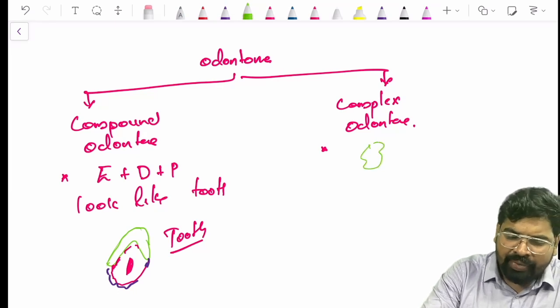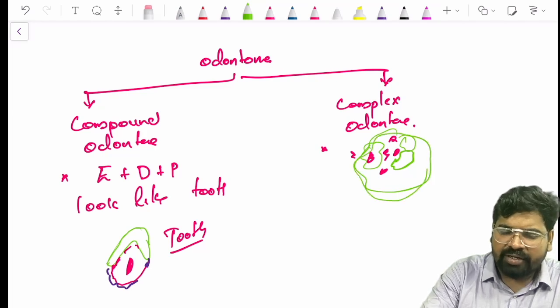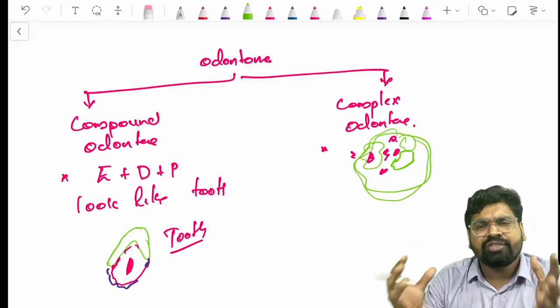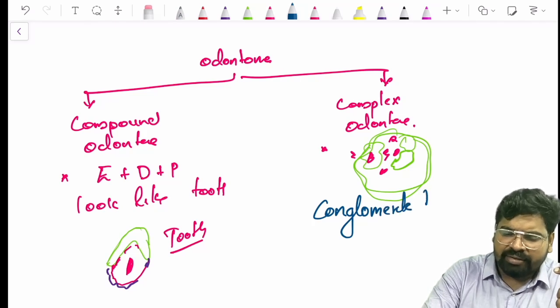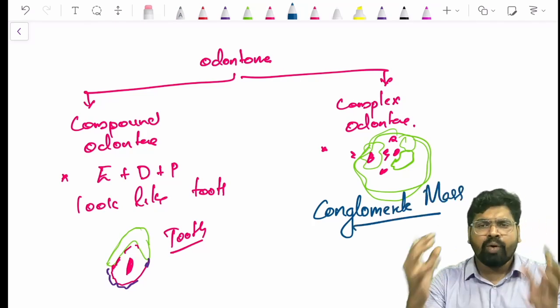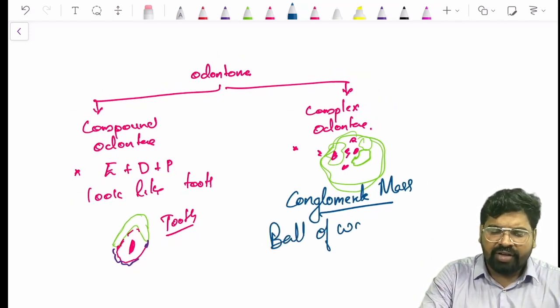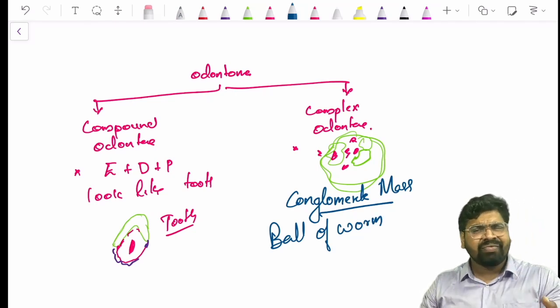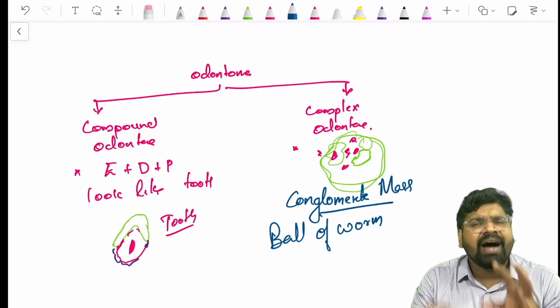This enamel, the dentin, okay, somewhere there is dentin, somewhere there is enamel, and it is all disposed in a mass. It is just a mass of tissue. So we call it a conglomerate mass. Conglomerate mass means it is just a ball, a ball of worms. It is just a mass of tissue which has enamel somewhere, dentin somewhere, pulp somewhere. So it is just a hard tissue mass.